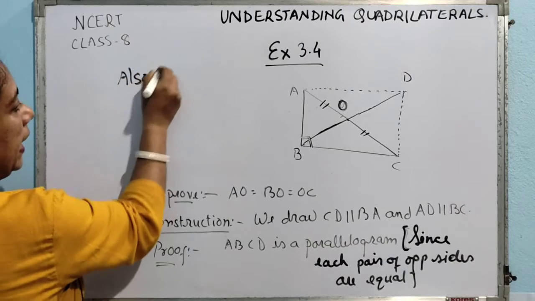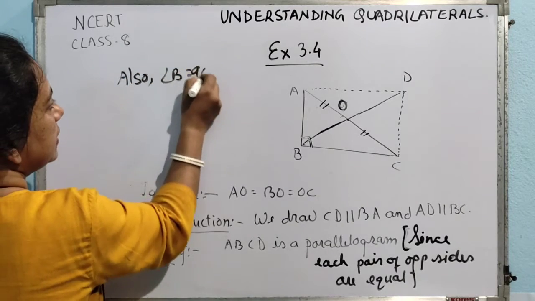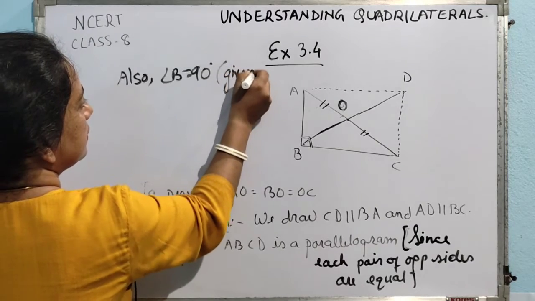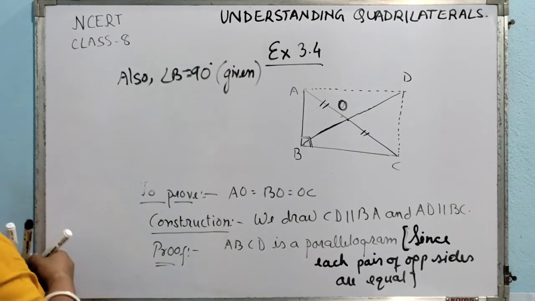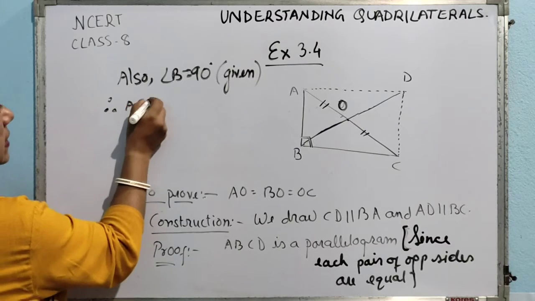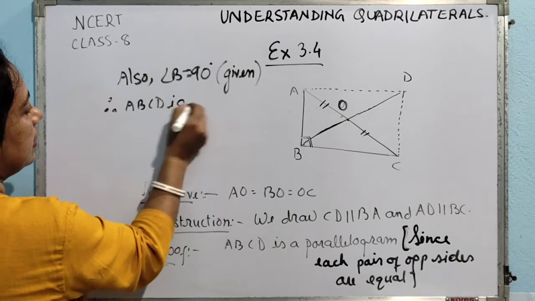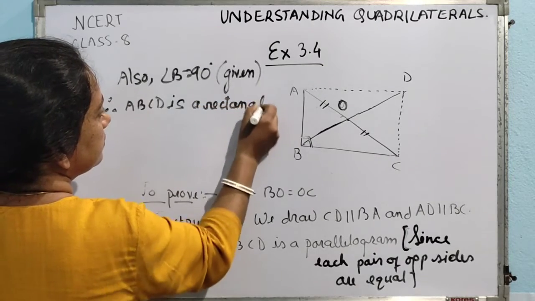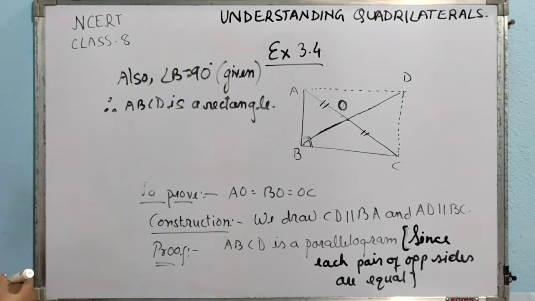Also, angle B is equal to 90 degrees. This thing is given, isn't it? Therefore, what can we write? Therefore, ABCD is a rectangle. ABCD is a rectangle.